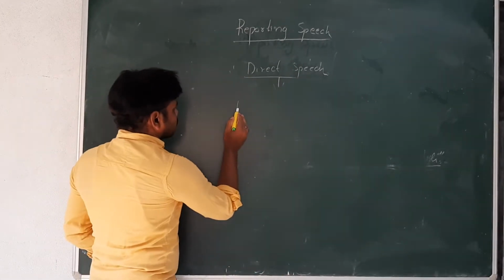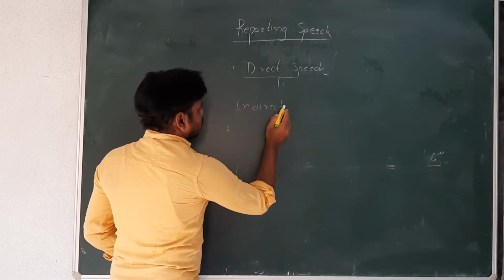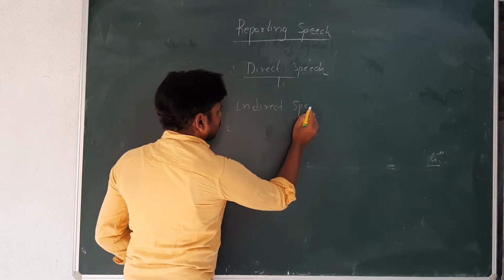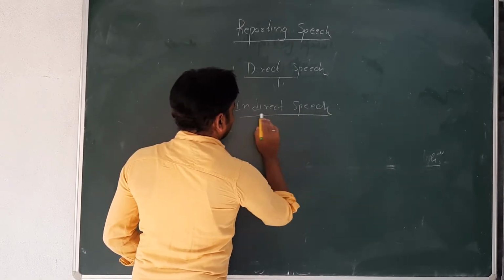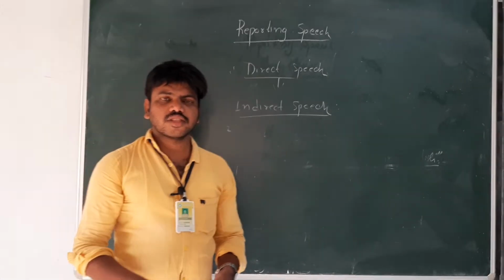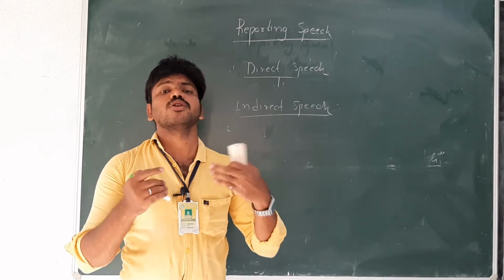Second one, indirect speech. When we use indirect speech, we report the words of the speaker by using our own words.